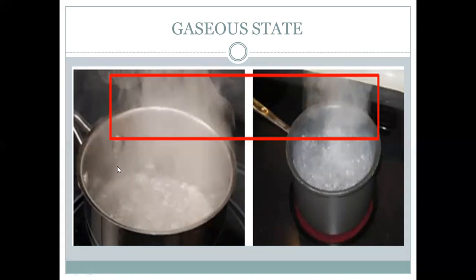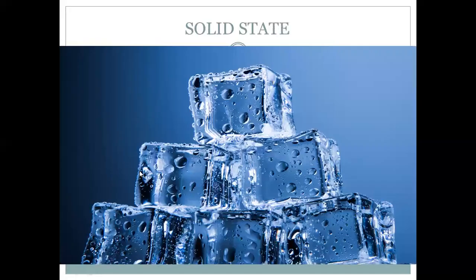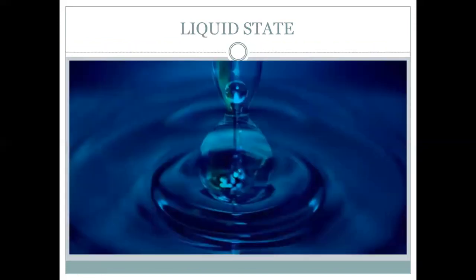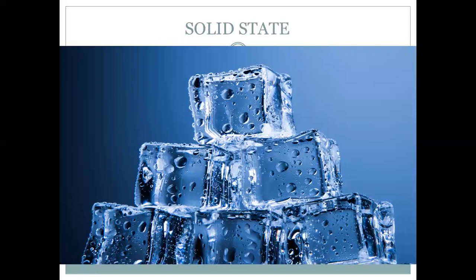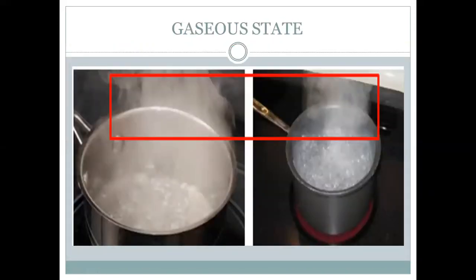Now the gaseous state, when you keep a lid on top, when you cover the vessel, it will be converted into water again. The same thing when you keep ice out, it will melt and again form into the liquid state of water. So we have the liquid state, the solid state, and the gaseous state of water.